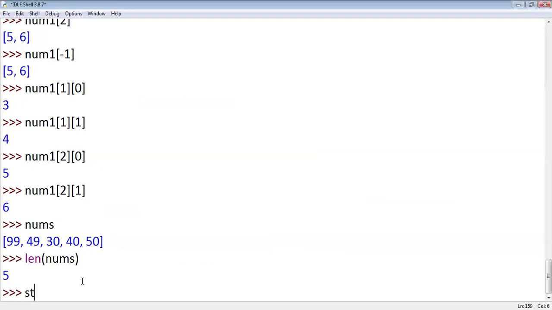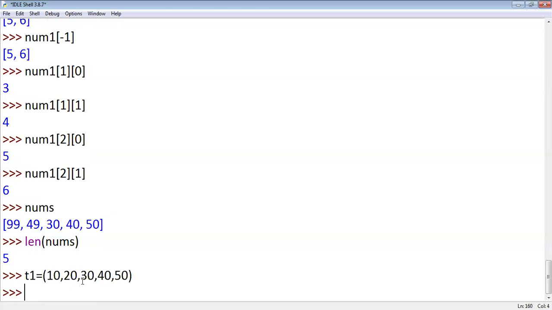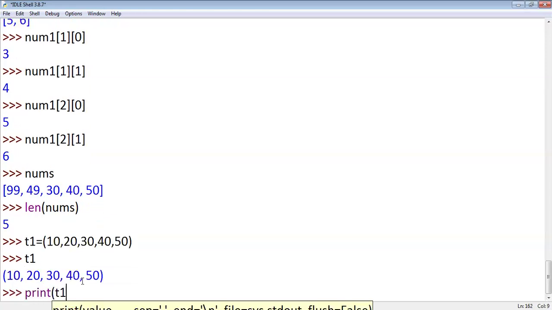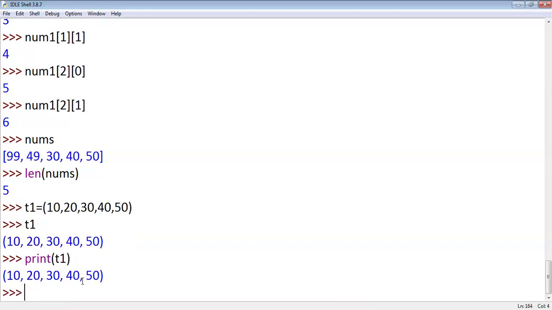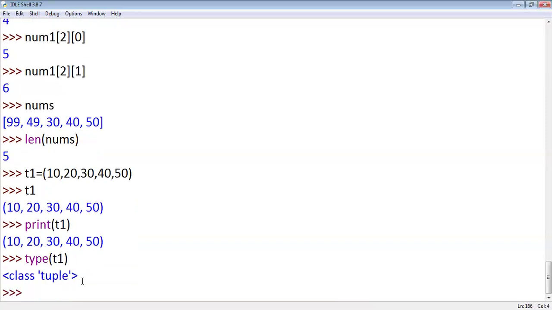Suppose I want to store student data. First I'm taking a tuple, right? T1 is my tuple. Print T1. What will it print? It will print the tuple T1. Now I want to know the data type of the object T1. If I type type of T1, it returns the class of the object. It belongs to the class tuple, right?